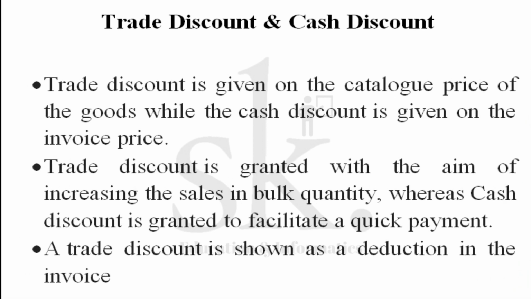So we have discussed all the 3 points where we discussed what a catalog price is and what an invoice price is. A trade discount is normally given on a catalog price, while a cash discount is given on an invoice price. The objective of giving a trade discount is to make sure that a huge bulk quantity is ordered by the retailer and to make sure the retailer makes a profit. Whereas a cash discount is normally given such that the retailer makes a very quick cash payment. And lastly, a trade discount is shown as a deduction in the invoice. That is what we said. The trade discount component is not recorded, but it is deducted and then recorded.